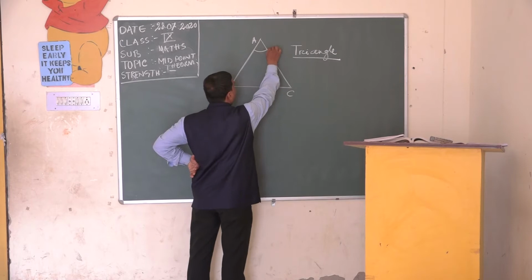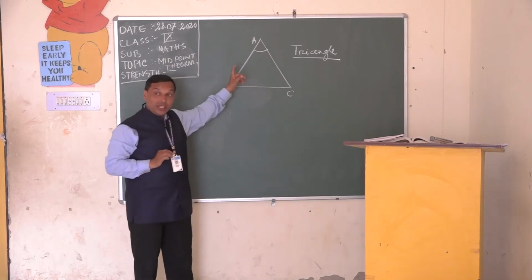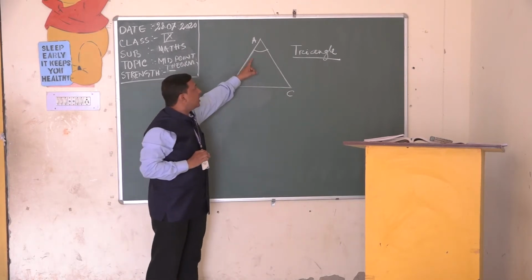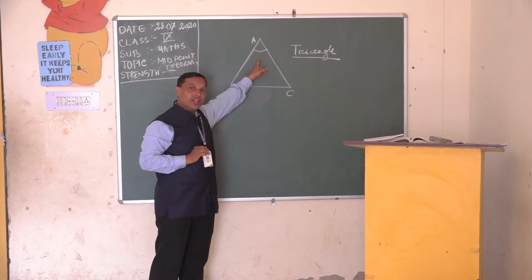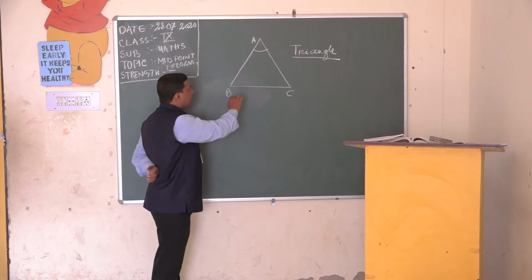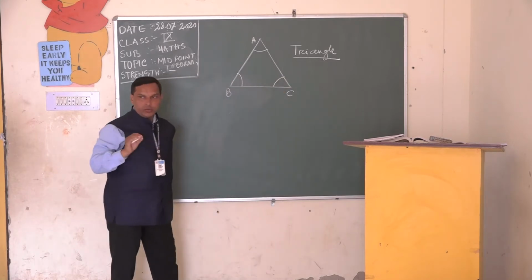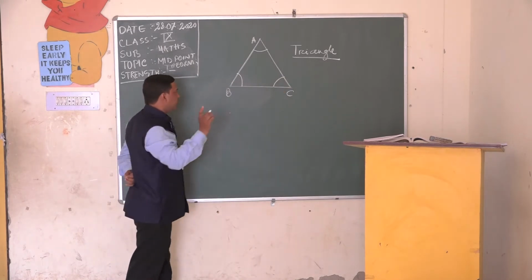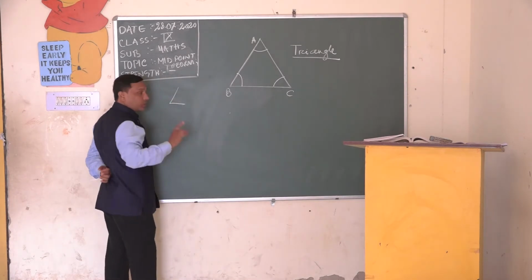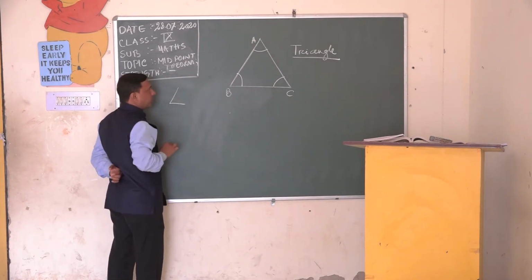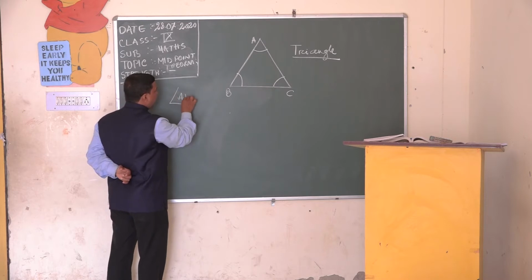This is angle A. If it is only at that vertex point, one angle is there, you can say it is angle A. Then angle B, and this is angle C. But when we give the name of an angle, we should not forget to write the angle symbol and the angle name.